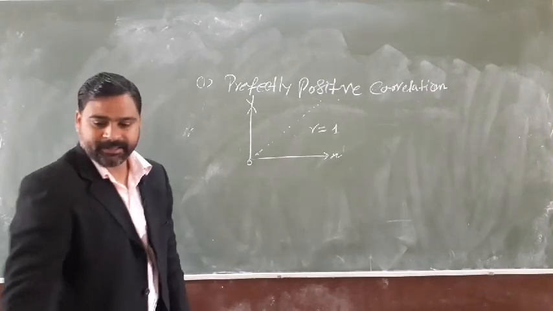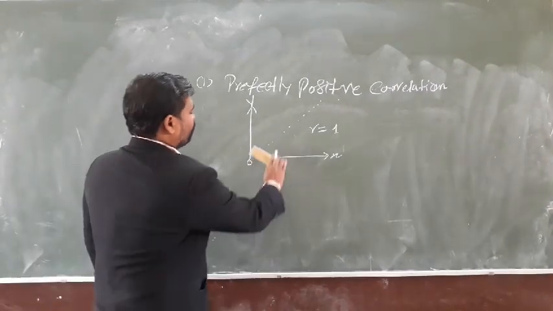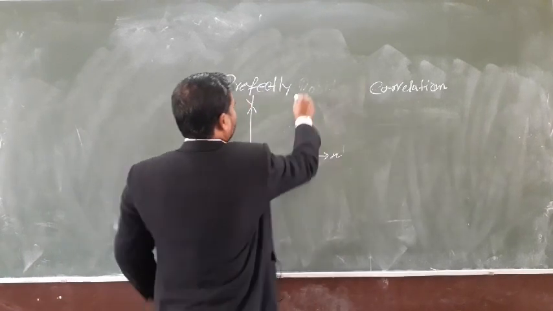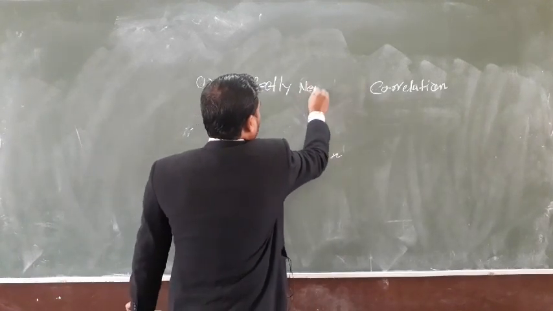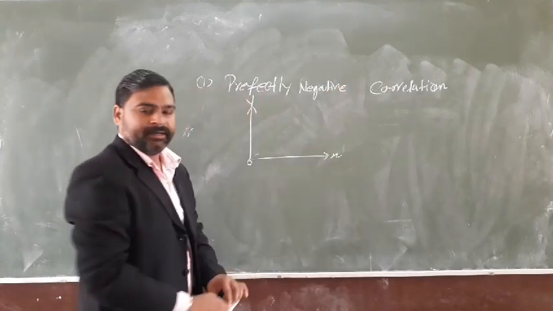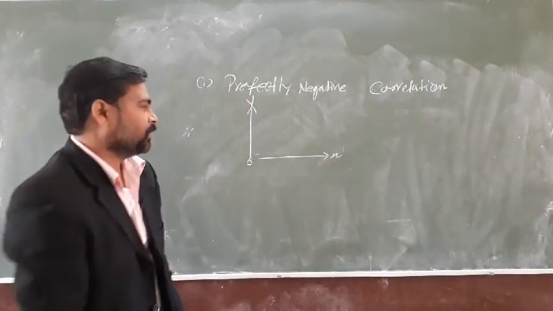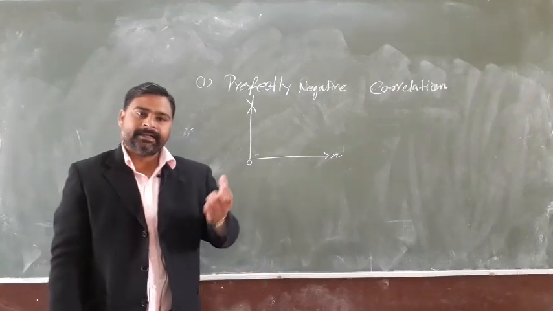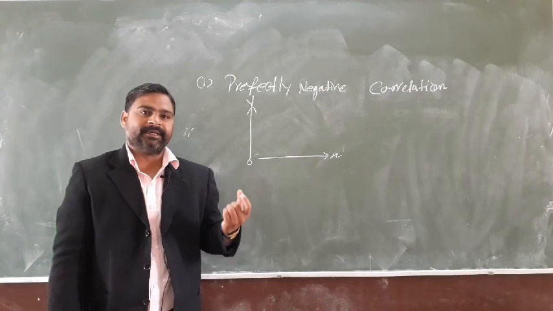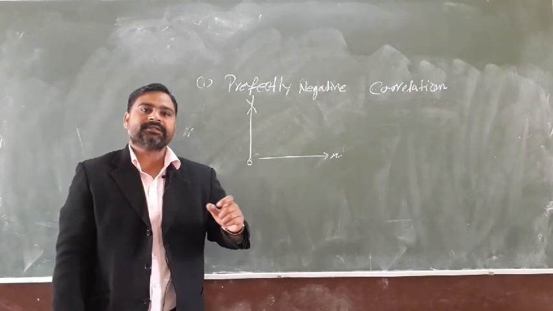Now perfectly negative correlation. Perfectly negative correlation is where the change in one data group, one series, one variable changes the other variable negatively in the same proportion.